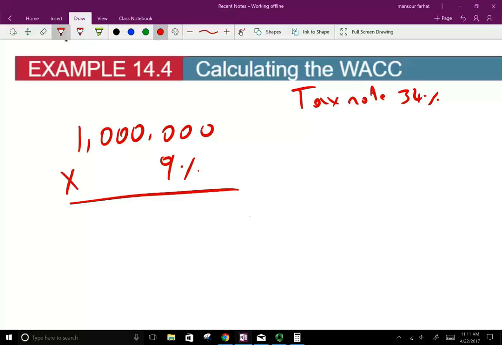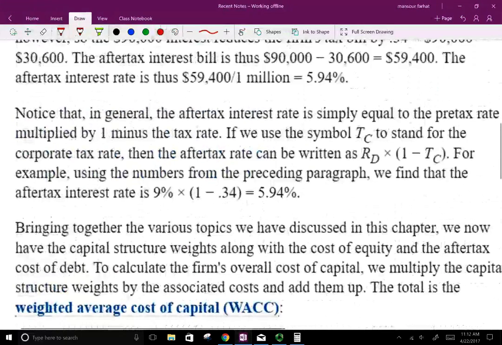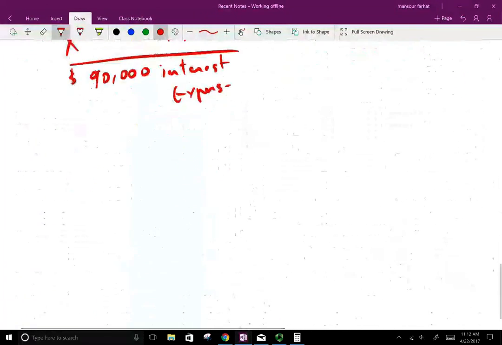Okay, so first let's calculate how much interest we have to pay. Well, at 9%, we have to pay $90,000 in interest expense, right? 1 million times 9%, you have to pay $90,000. Okay, all right. So what is that going to do?